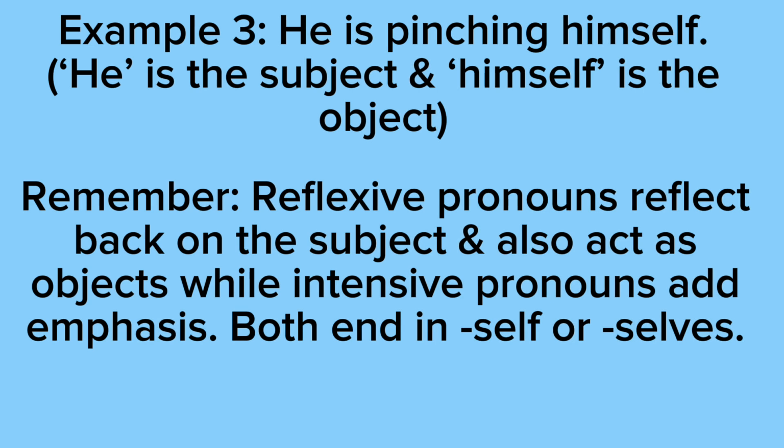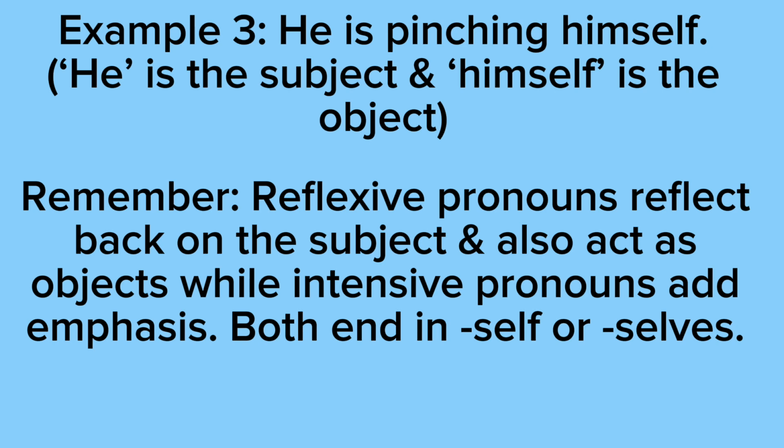But once I learned how to identify a subject in a sentence, understanding objects started getting way easier. So the subject, of course, is a person or thing that's doing the action, while the object is just the person or thing that the action is being done to.